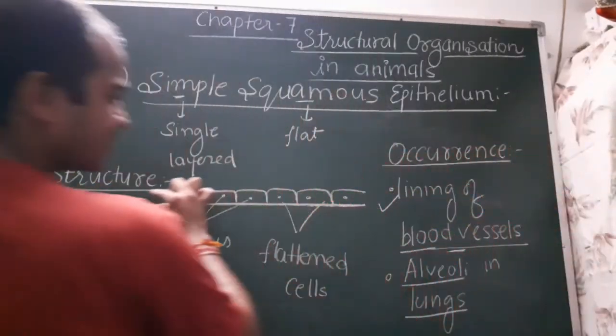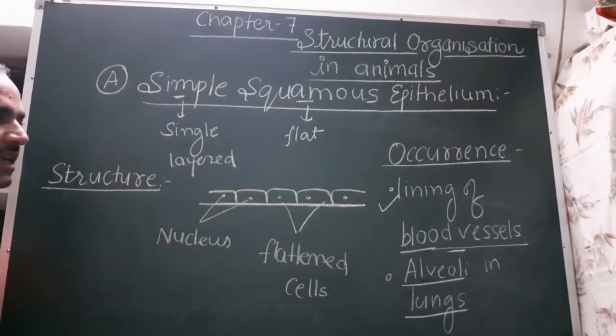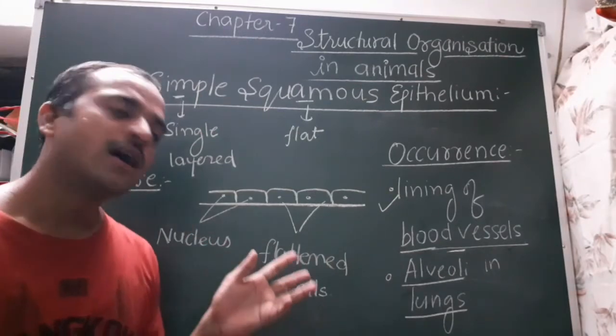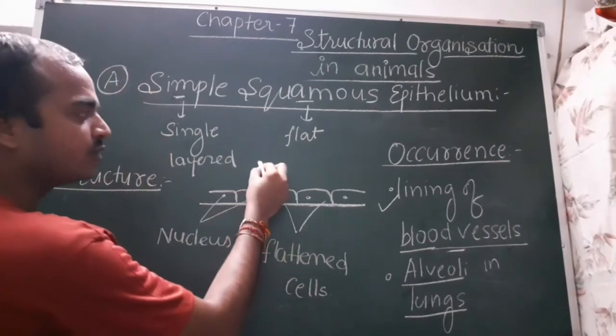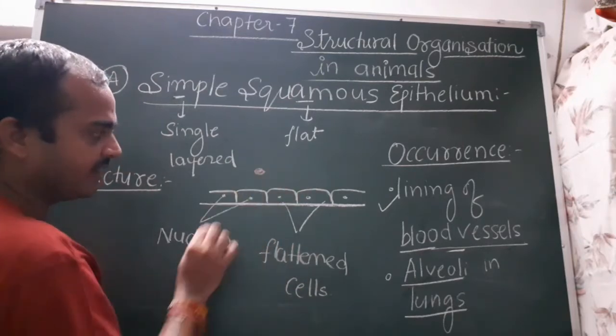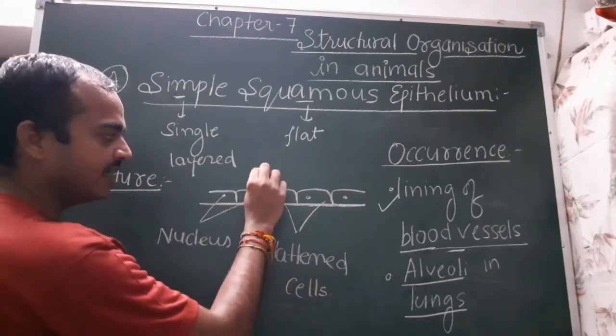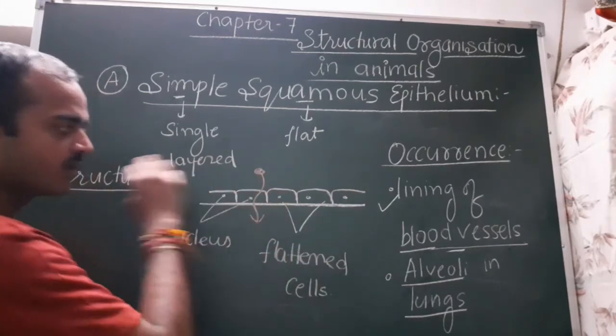Because it is a thin layer, it is very suitable for the diffusion process. If the substances present here want to go to the other side, and it is a single layer, then they can go across.